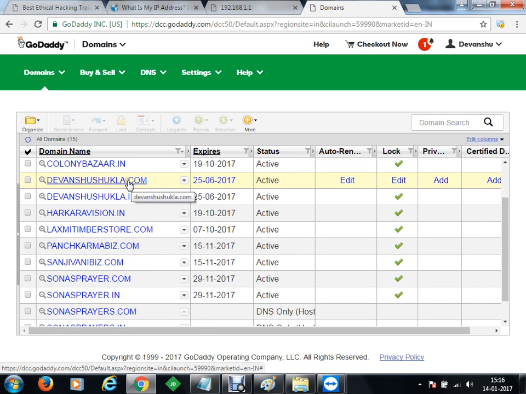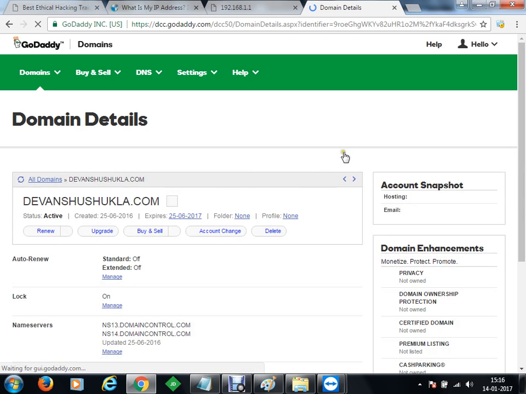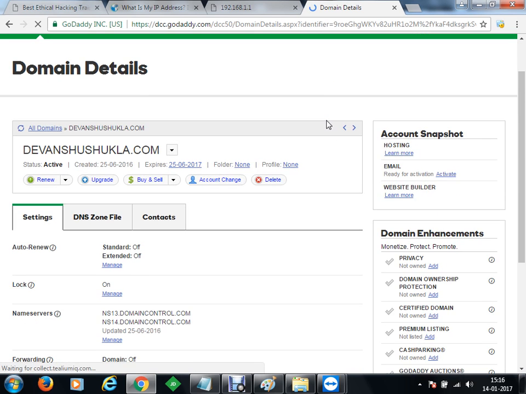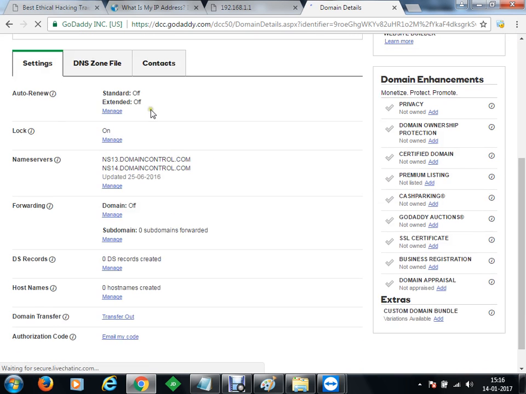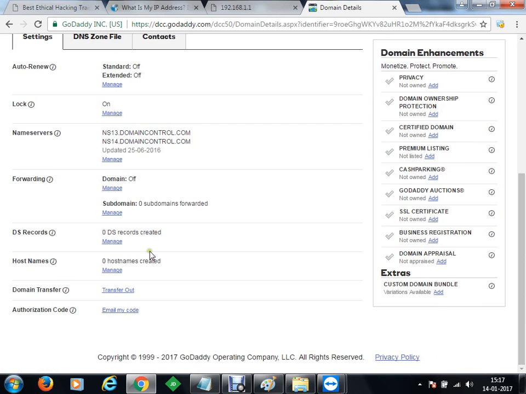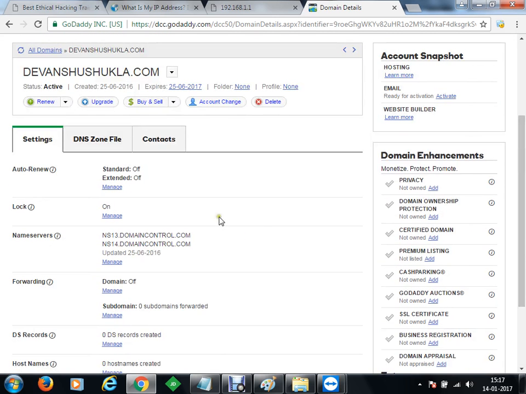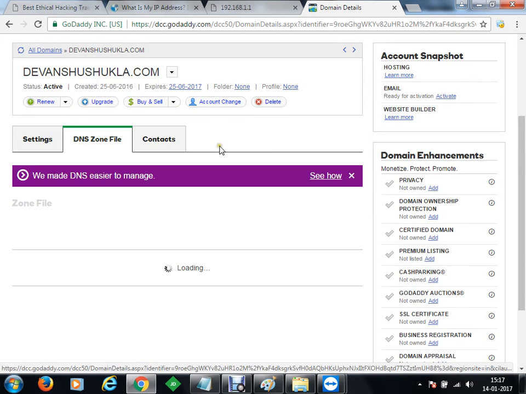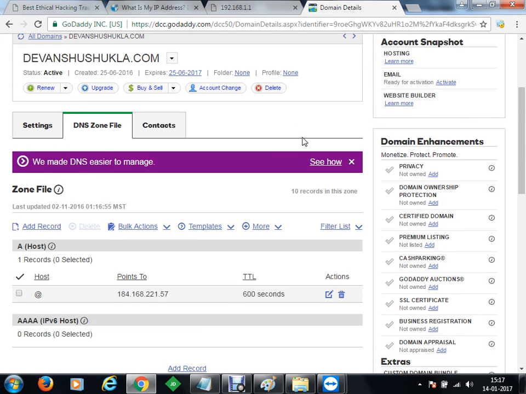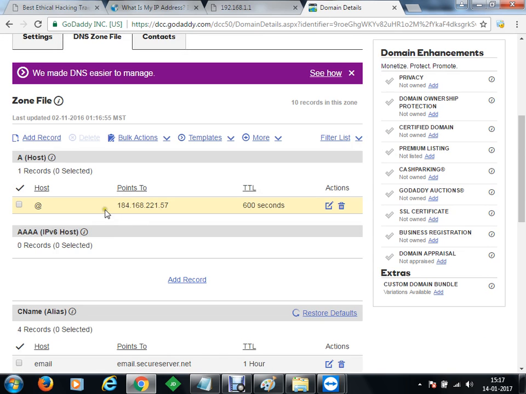I'm going to select this domain and modify the details of this domain. You can see that we have some records available here for this domain. So I'll go to my DNS zone file, and it is actually pointing the A record to this IP address. So I'm going to edit this record.